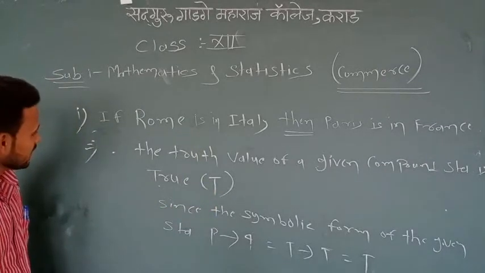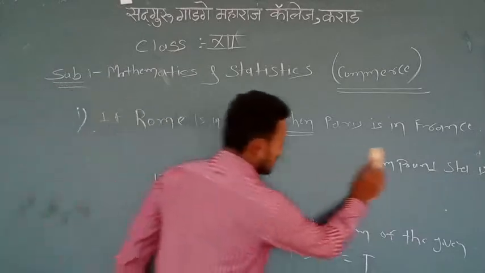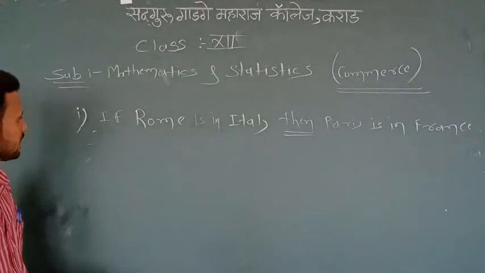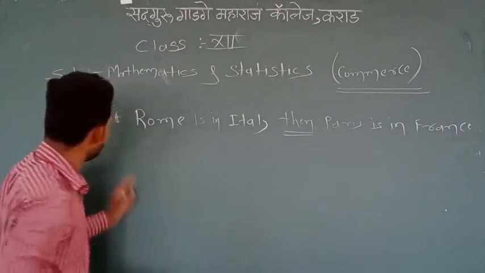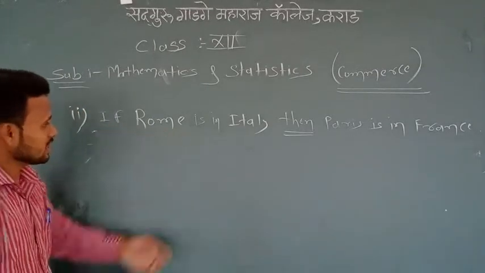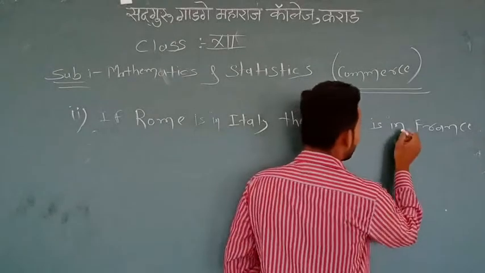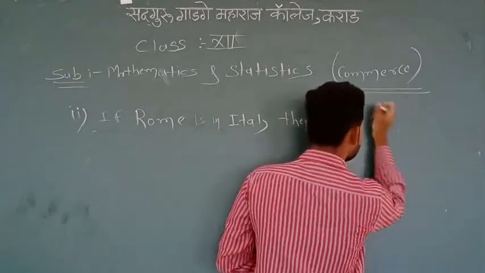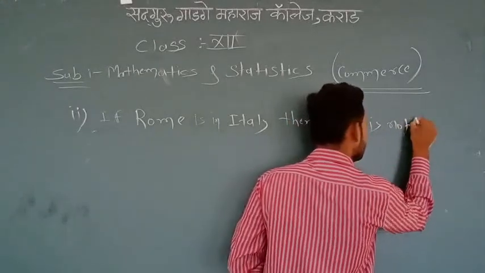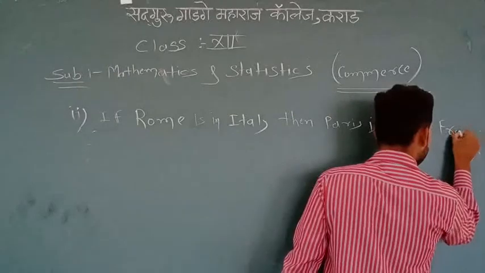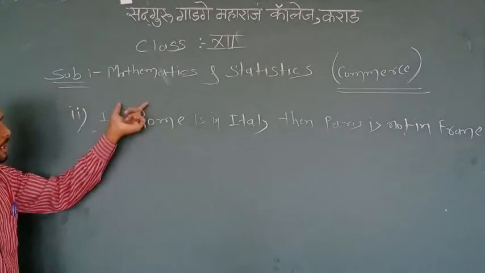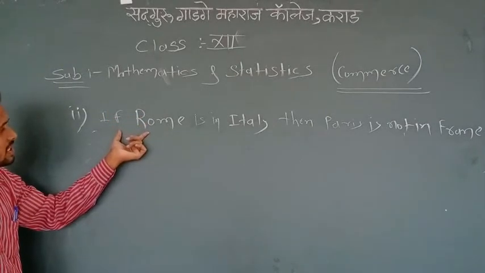Now take the next example related to conditional statements. Here, the only change is in the second statement. If Rome is in Italy, then Paris is not in France. The question is: write the truth value of the following statement.